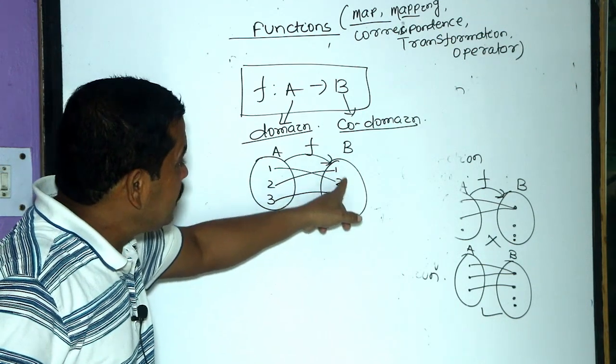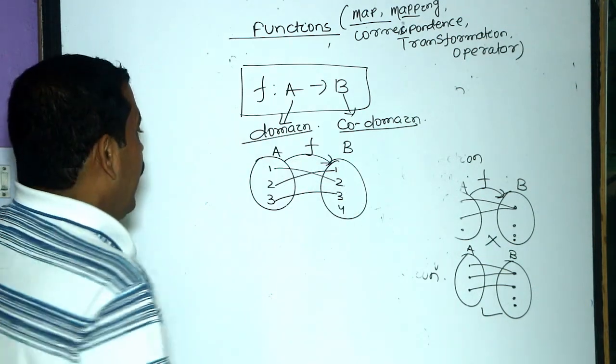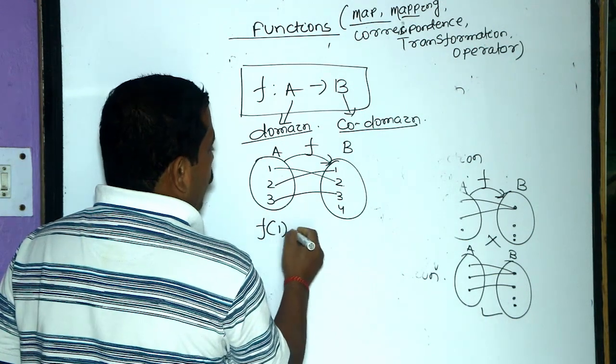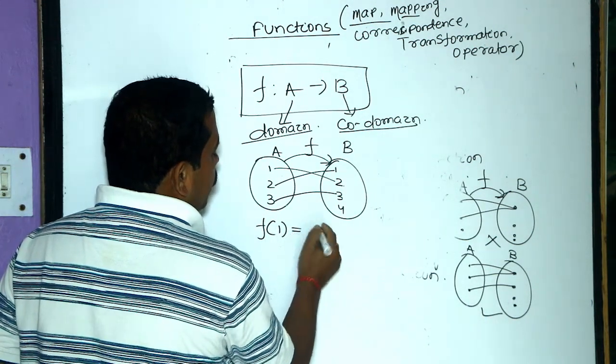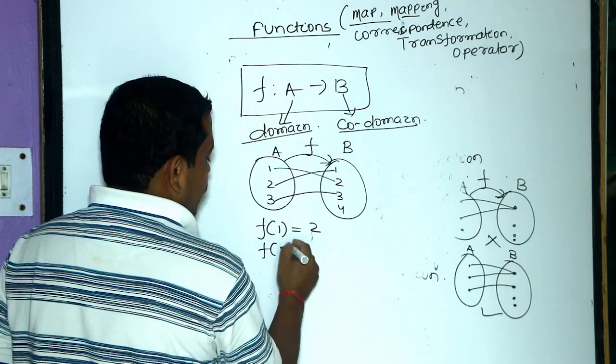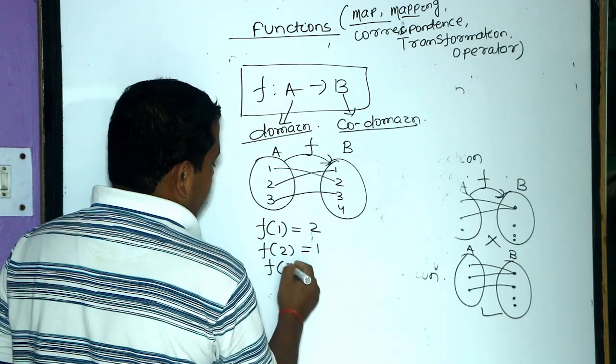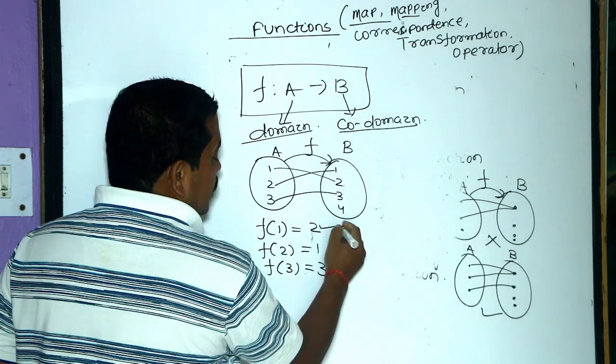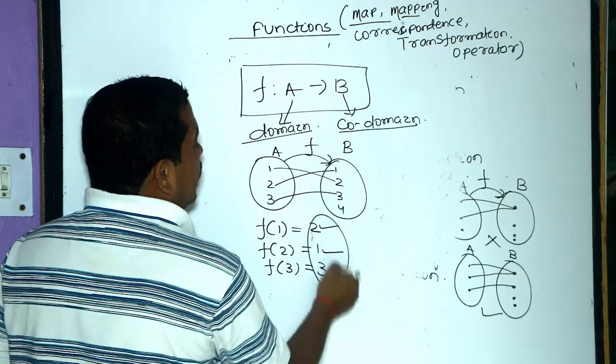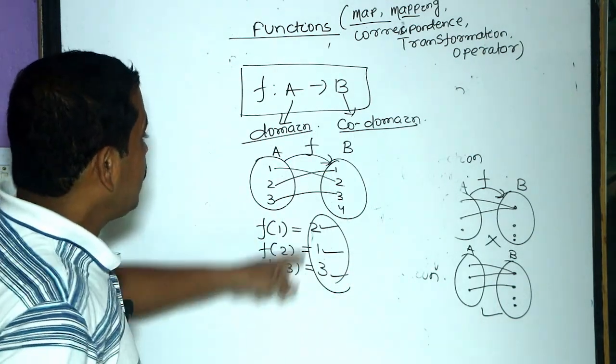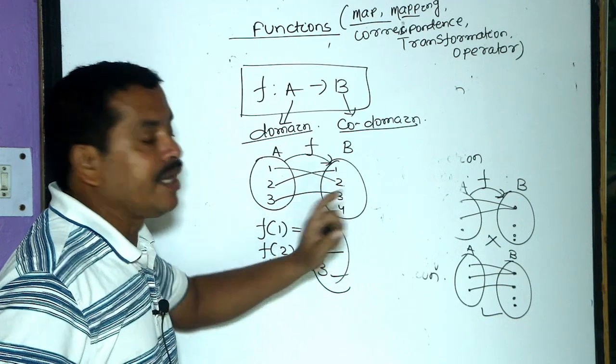But its range is 1, 2, 3. And we can write f of 1 as 2, f of 2 as 1, f of 3 as 3. These are the range of the function, but codomain is 1, 2, 3, 4.